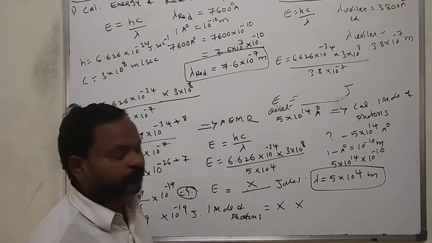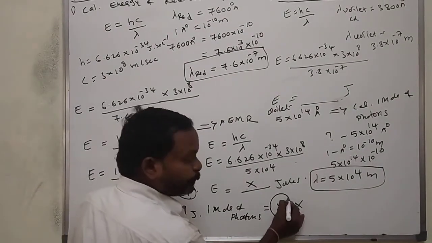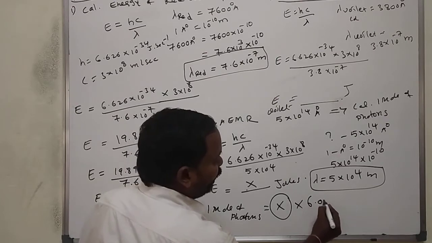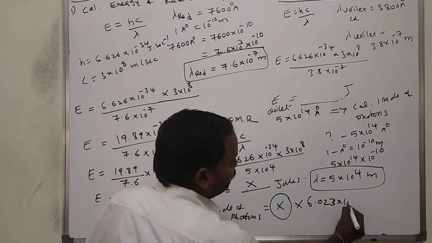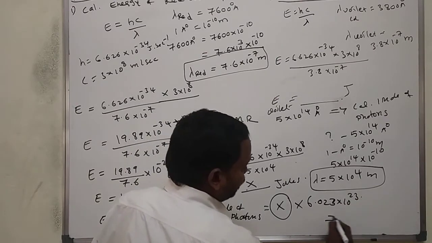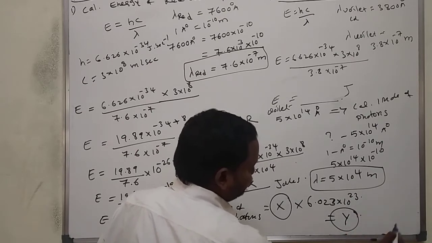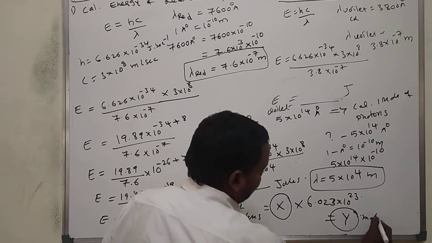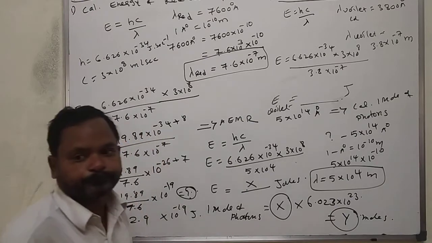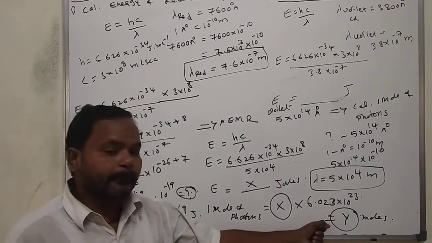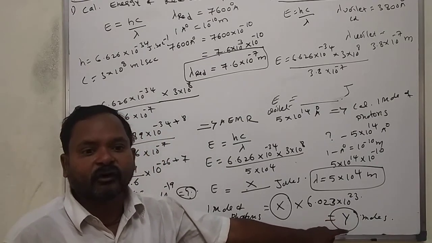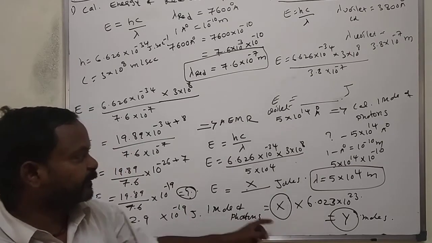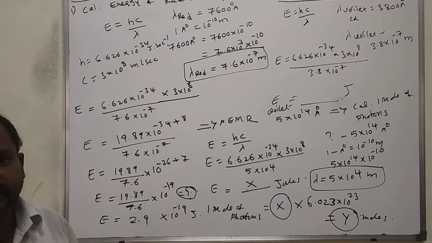X multiplied with 6.023 into 10 to the power of 23, you will get y. How many molecules? Y molecules. Please calculate all this using a calculator.